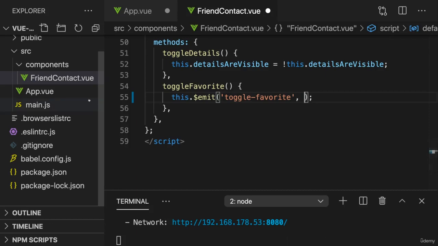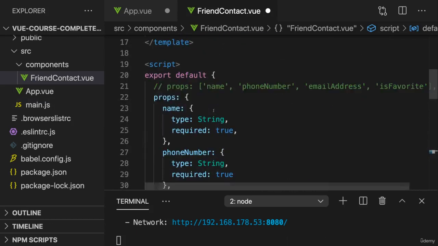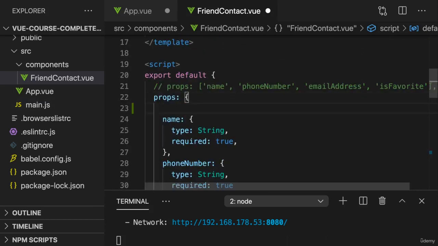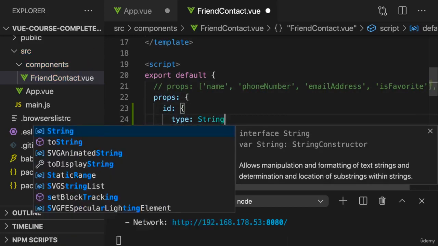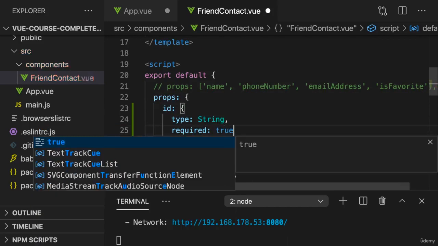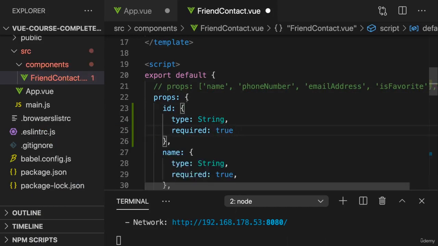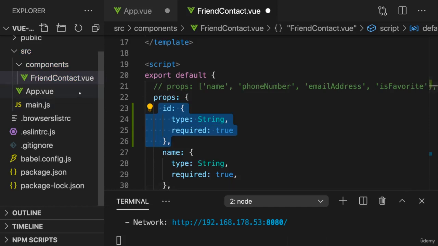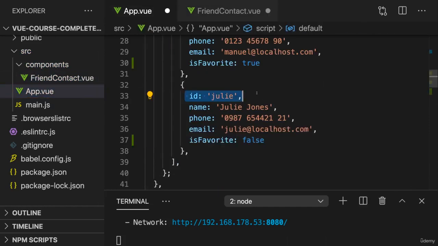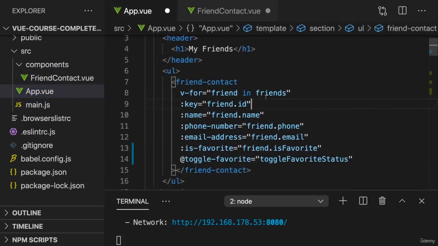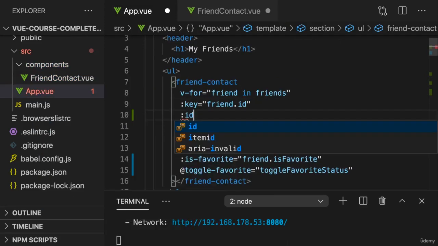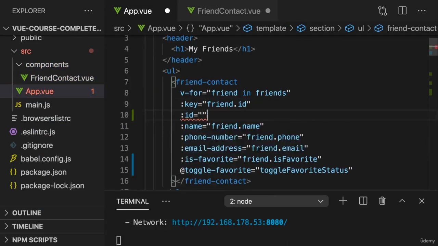So for example here, we could expect that we get one extra prop, the ID of the friend, which is of type string and which should be required. So I'm adding this extra prop definition. In app.view, we do have IDs, so we can easily pass them in simply by binding the newly defined ID prop and passing in friend.id like this.